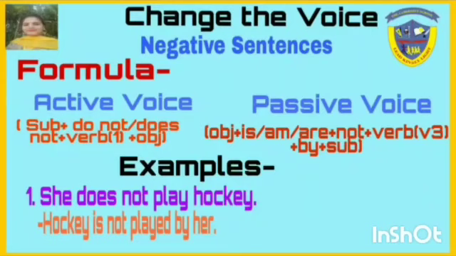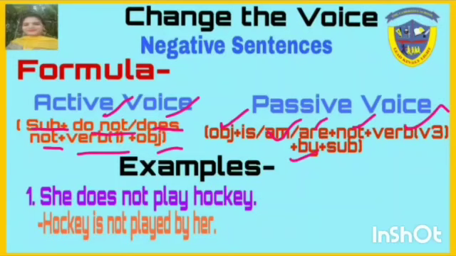Let's see how we will change the voice when the sentences are in negative form. In active voice, how will we write a sentence? Subject plus do not or does not. Do not or does not depends on the subject. If the subject is in plural form, we will write do not. If the subject is singular, we will write does not. Plus first form of verb plus object. When we change the active voice into passive voice, how will we write? Object, is, am, or are plus not plus third form of verb. After that, by, and after that, subject.